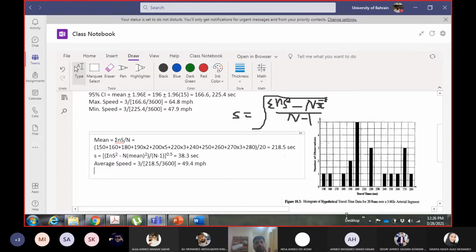And for 95% confidence interval of speed, I want 95% confidence interval of speed. So like we did in the previous example, the data is given for travel time, so I need to calculate the 95% confidence interval of travel time. I already have the equation here.